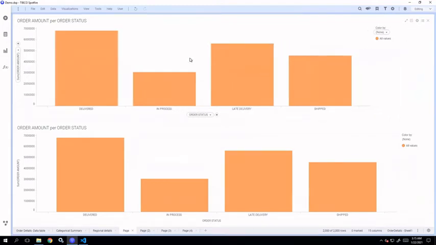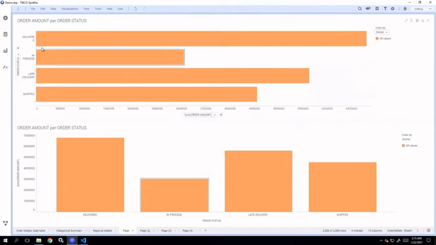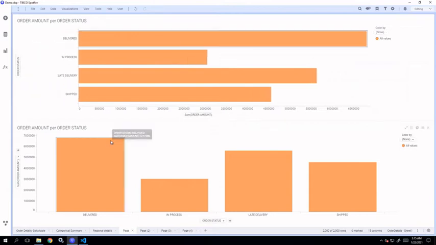So this is a vertical bar chart. Now there are different types of bar charts that you can create in Spotfire. You can create horizontal bar chart, and it's really easy to do. What you have to do, just right click on this bar chart and select. As you can see, it is by default selected as vertical bars with stacked bars. So what I'm going to do, I'm going to change it to horizontal bars, like this. So this is how you can create a horizontal bar.